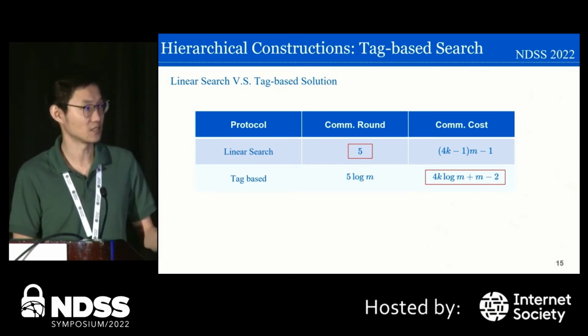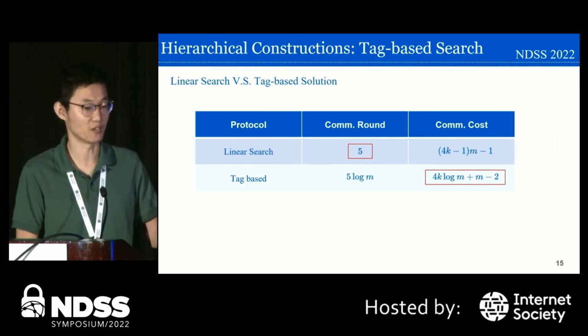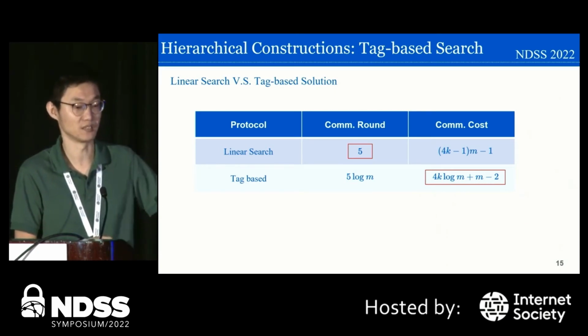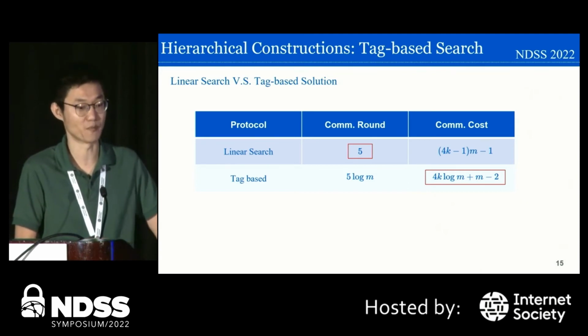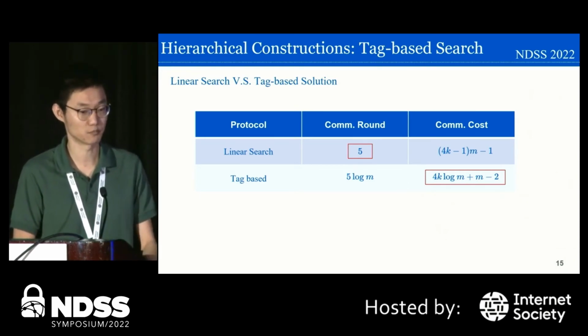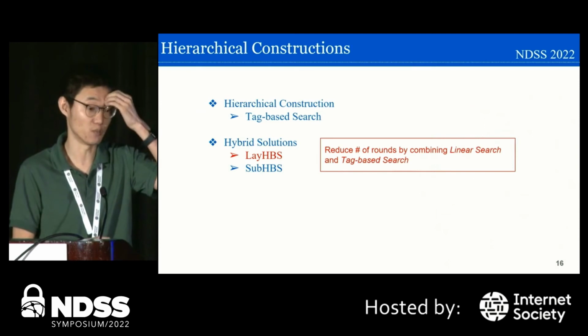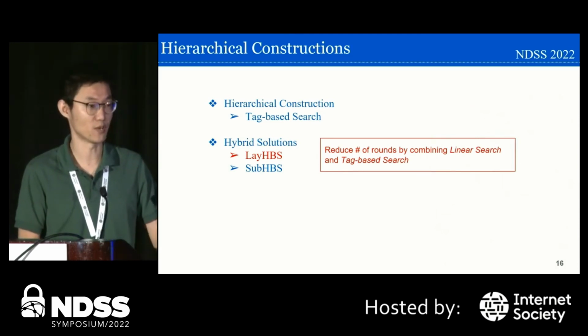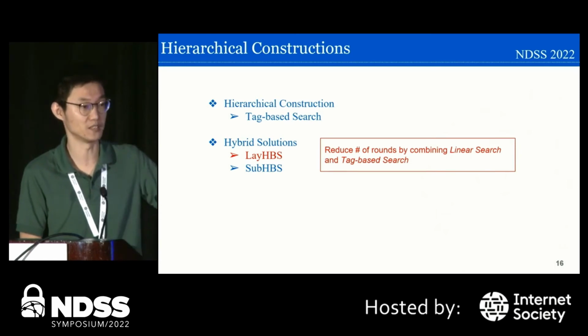One observation is that we can somehow combine these two things, because the linear scan has a constant round complexity, and the tag-based search has a better communication cost. So what do we do here? We proposed our first hybrid solution, which tries to reduce the number of rounds by combining these two things.